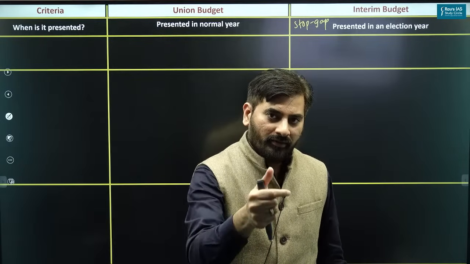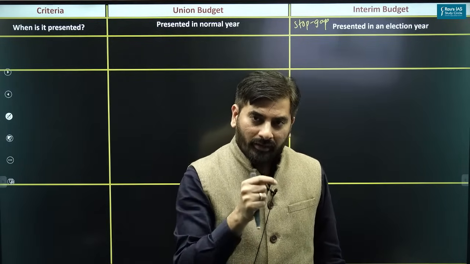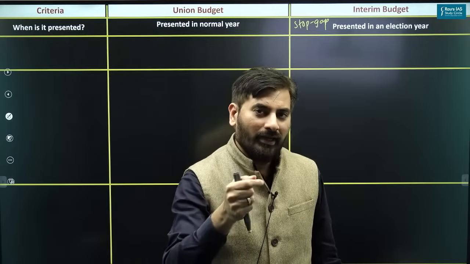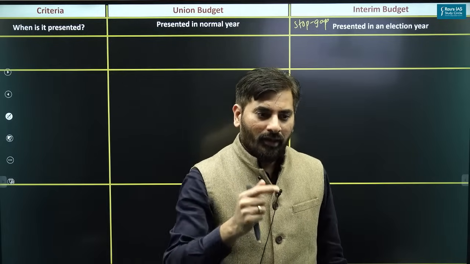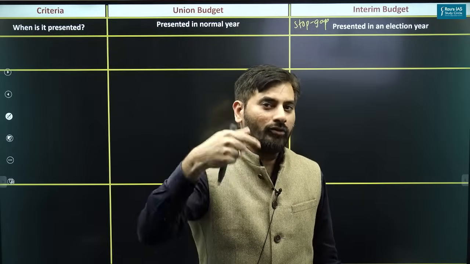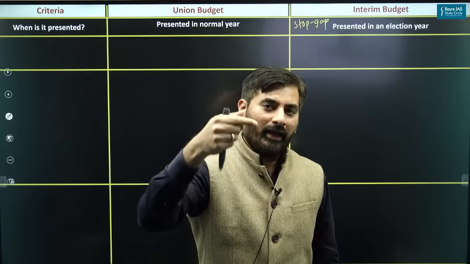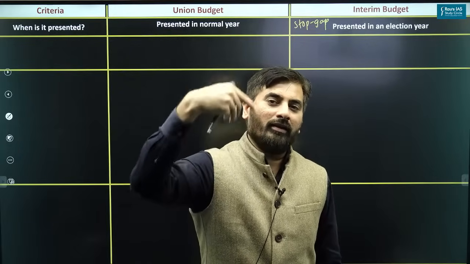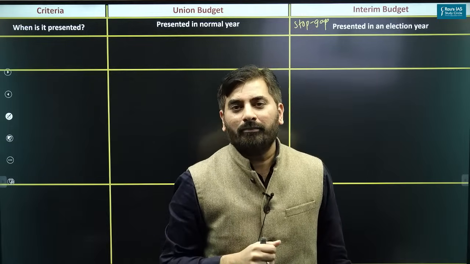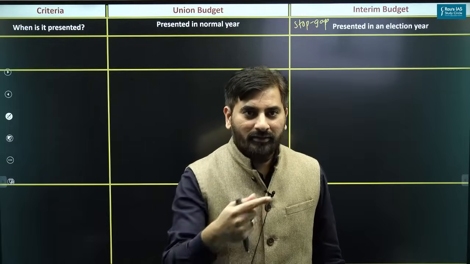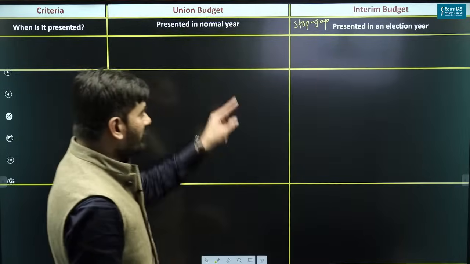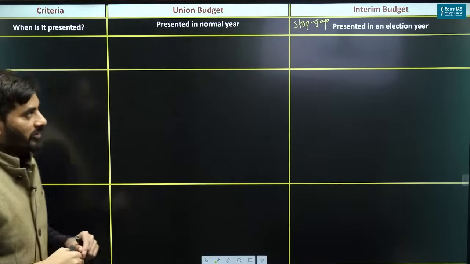It's like the government which is in power right now is going to face elections. So the government will present the interim budget. That interim budget will be applicable until the elections are held. And after the elections are held, the new government comes into power, and that time the new government will present a full-fledged union budget. So this is the concept of interim budget. Okay.